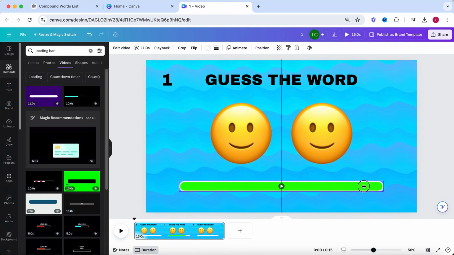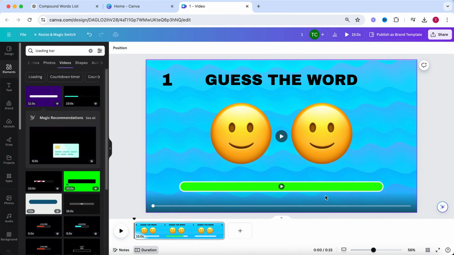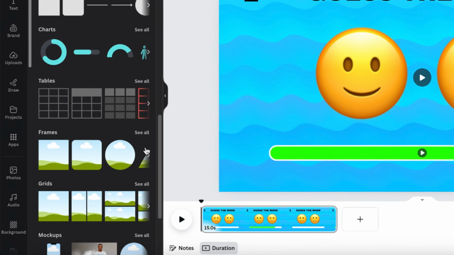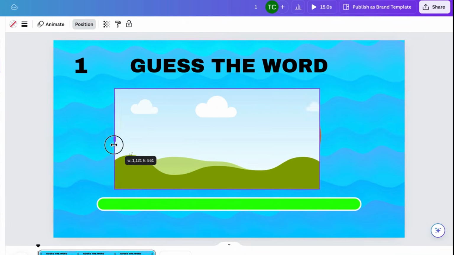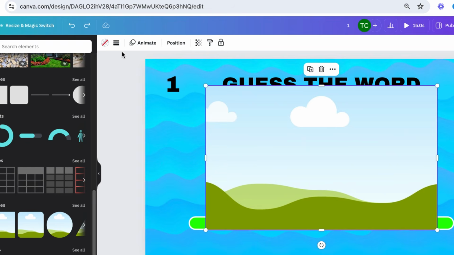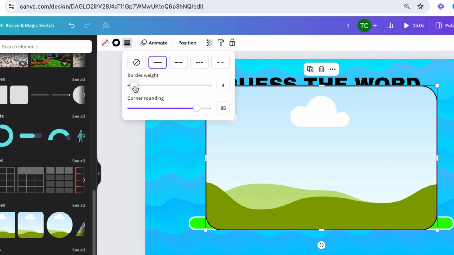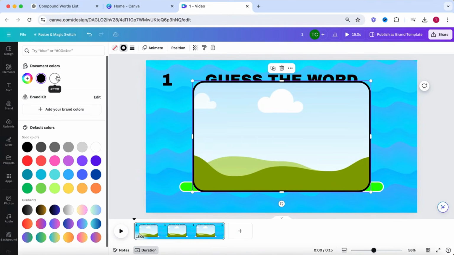When the time is over for people to take a guess what the word is, we're going to need to place an image of that word. So go to Elements on the left side of the screen and add an image frame. Make this a little bit larger, and again go to Border Style in the top menu bar and increase the corner rounding, and let's again add a border line. I'm also going to make this line white.